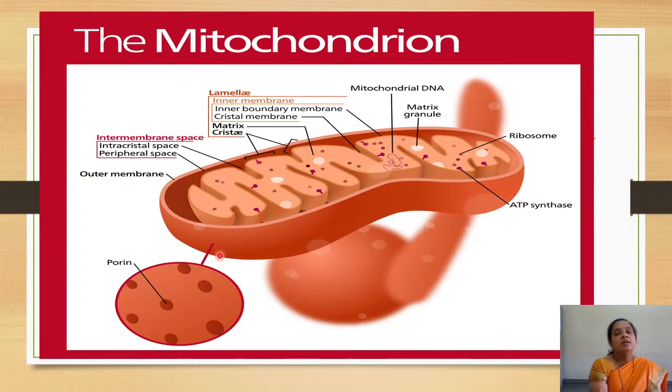In that way, the mitochondria is the powerhouse of a cell, because the electron transport chain occurs in it and it produces ATP. The mitochondrial matrix is also a place where most of the catabolic reactions take place. That is why whatever reduced nucleotides are formed can enter into the electron transport chain.